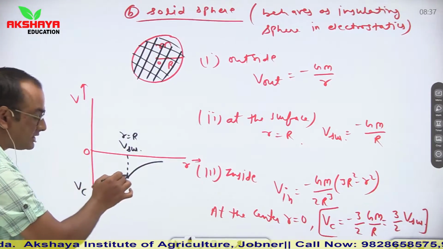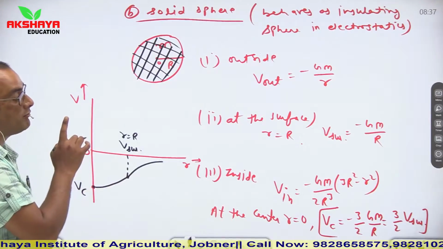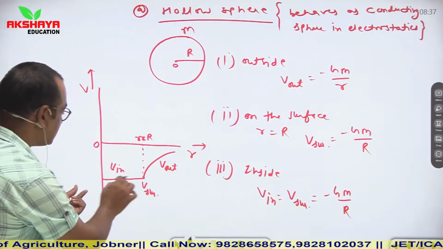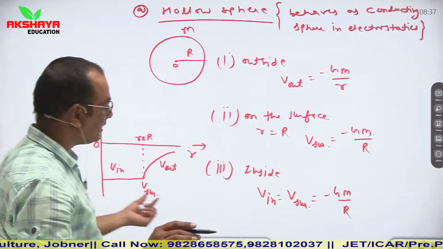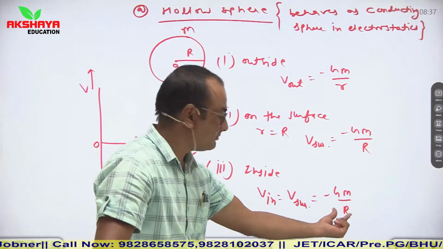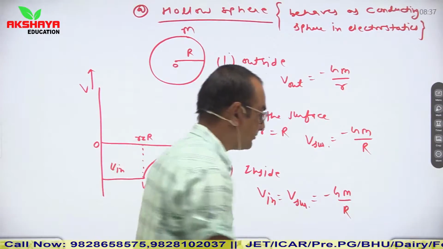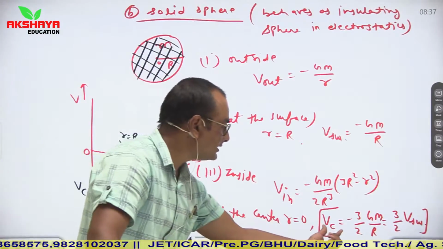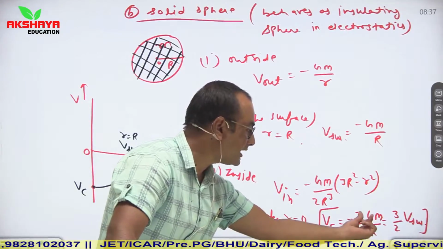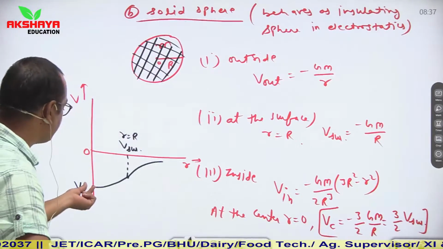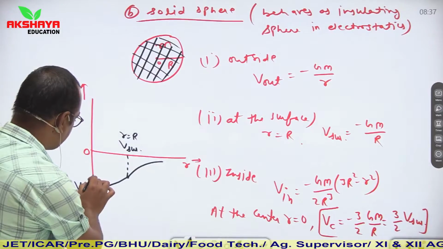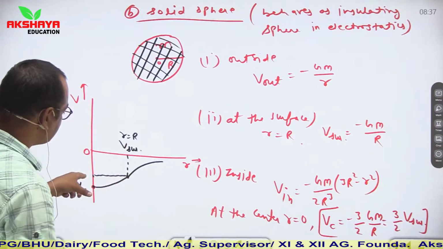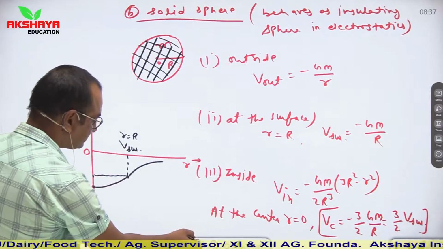This line is not a straight line, and in the case of a hollow sphere we studied that it was a straight line, because there minus Gm upon r was constant. But in the case of a solid sphere, we can clearly see that at the center its value is 3 by 2 times that at the surface, and this value represents V surface.